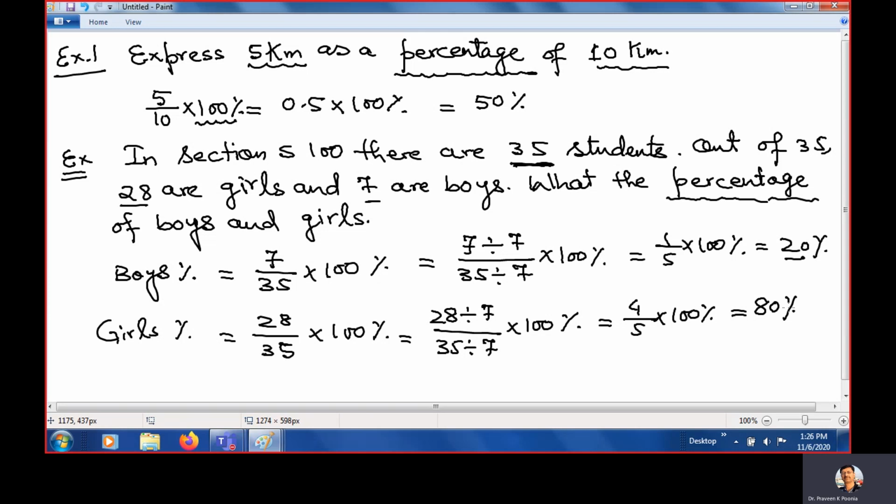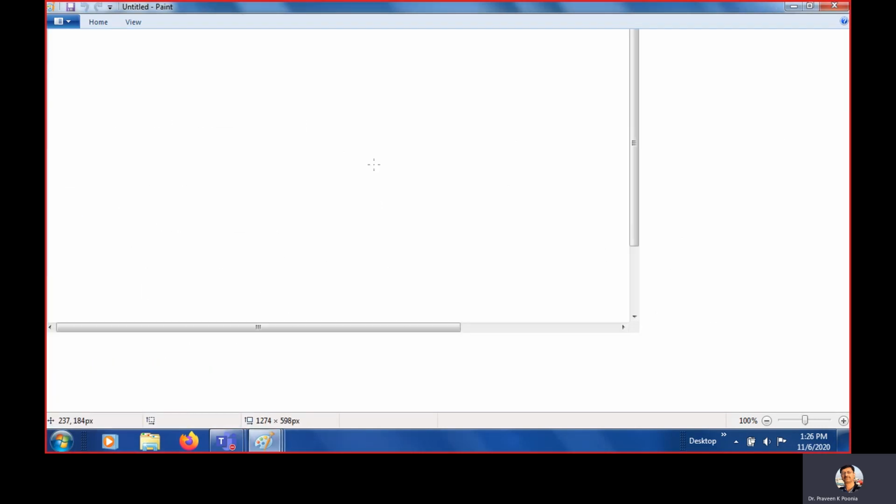So in our class of 35 students, 28 girls are there and 7 boys are there. On the percentage basis, out of 100, it will be 20 boys and 80 girls.